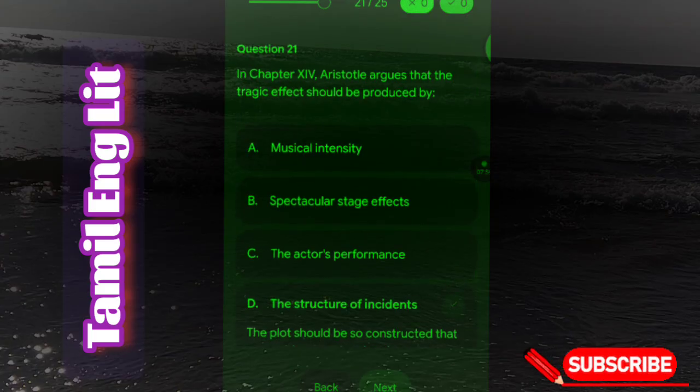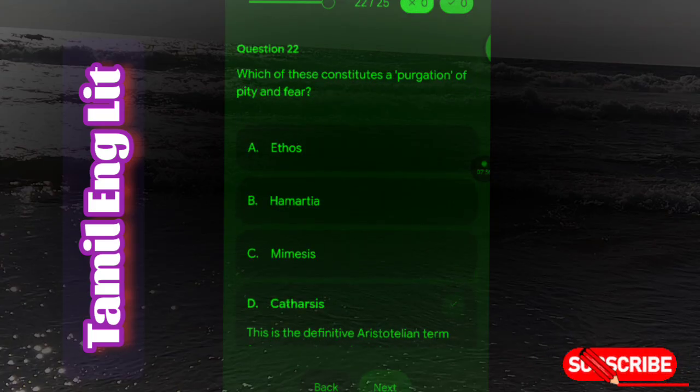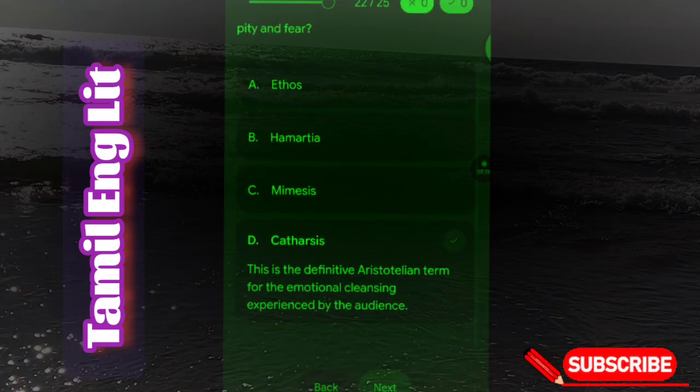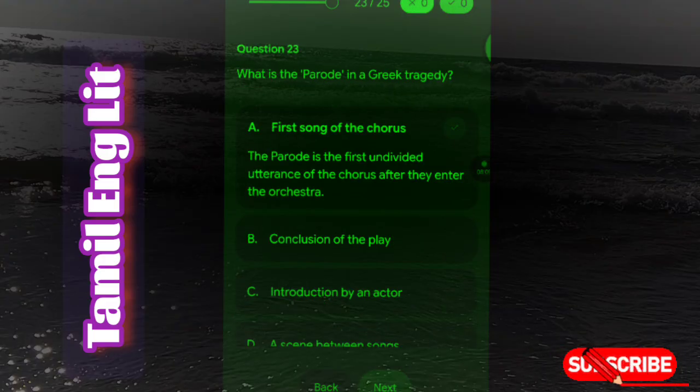fear. Next question is, which of these constitutes a purgation of pity and fear? Catharsis. This is the definitive Aristotelian term for the emotional cleansing experienced by the audience. Next question is, what is the parode in a Greek tragedy? First song of the chorus. The parode is the first undivided utterance of the chorus after they enter the orchestra.